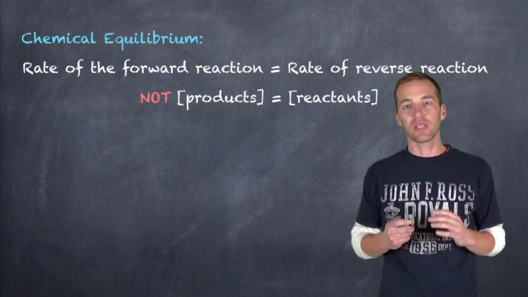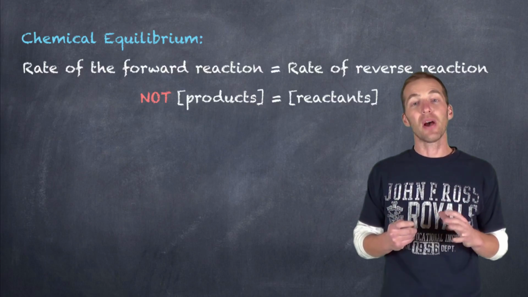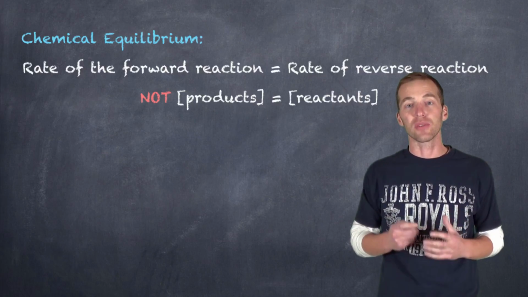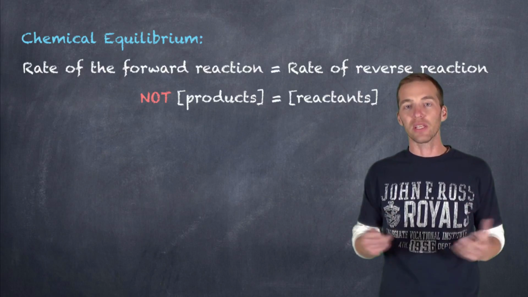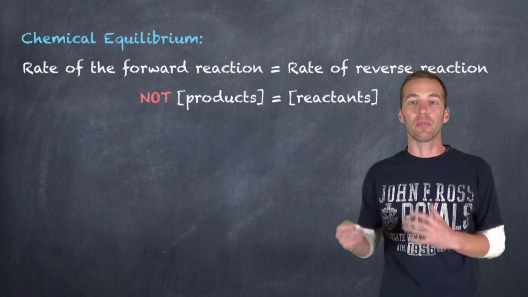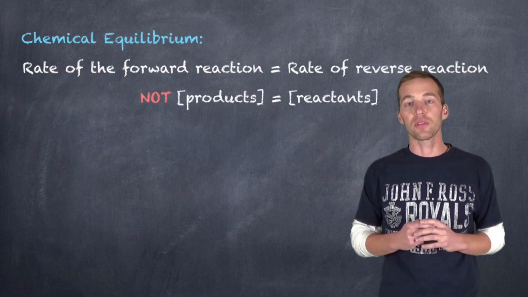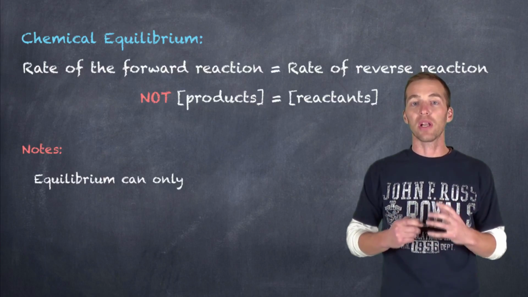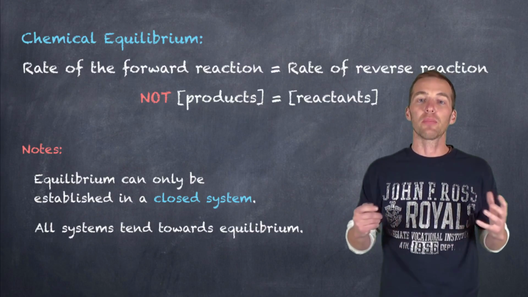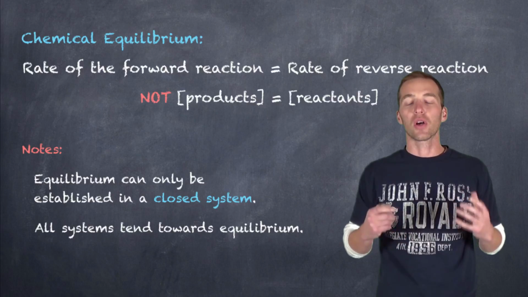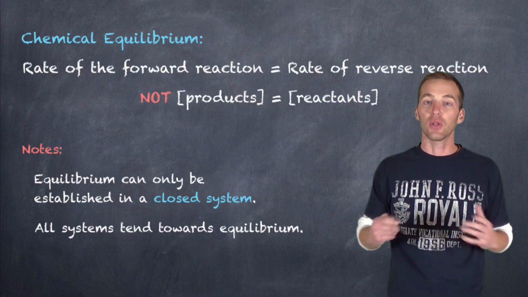So the rate at which products are being formed is equal to the rate at which reactants are being consumed. There are a couple of important conditions, because you might be saying, well, how often does this actually happen? To be honest, in nature, it doesn't really happen all that much. That's why we don't tend to think about chemical reactions as being reversible. Very rarely do we have the appropriate conditions for equilibrium to occur, but it is important to note that all systems will tend towards equilibrium. That is, they will respond and behave as if they were going to achieve equilibrium. But equilibrium does require a closed system, and again, very rarely in nature do we have a closed system.